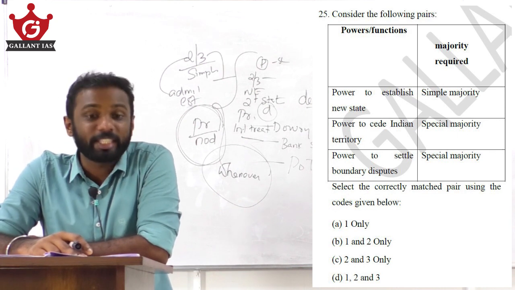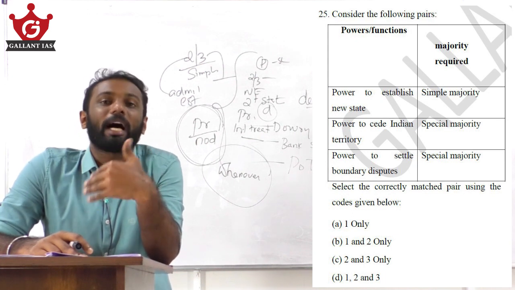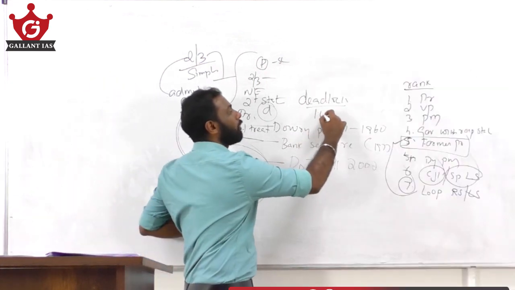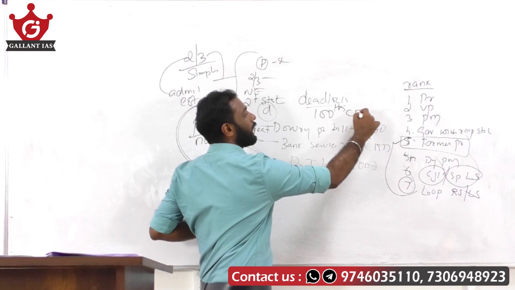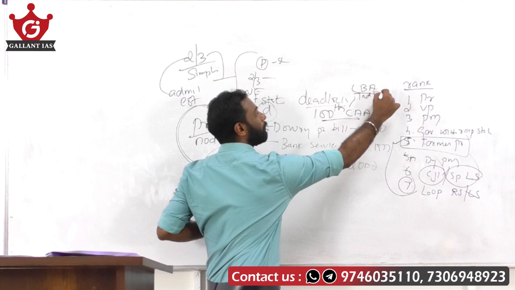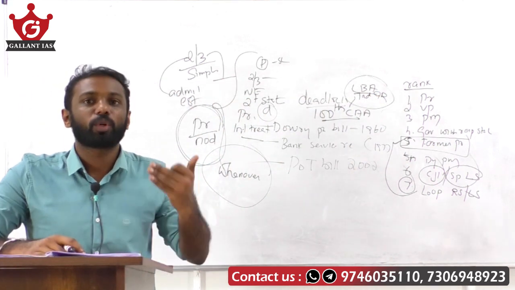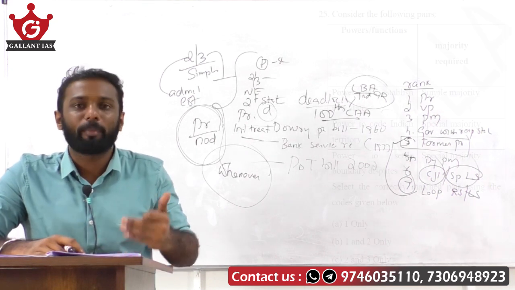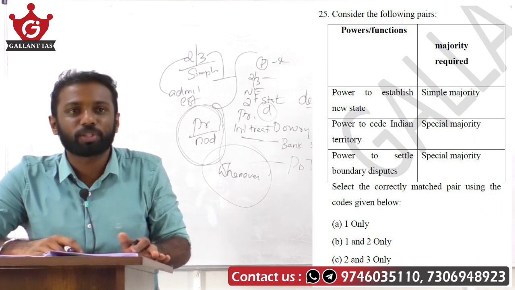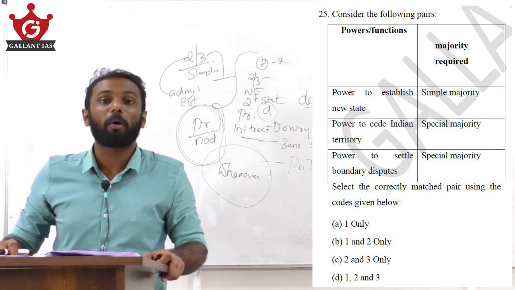Similarly, the power to cede Indian territory, that is the power of our country to give some parts of our country to another country, special majority is mandatory. See, we know the 100th Constitutional Amendment Act regarding the land boundary agreement between India and Bangladesh. At that time, we wanted to give some portion of our land to Bangladesh. So what we did is, we made a constitutional amendment act and we ceded some part of our territory to Bangladesh. For that, constitutional amendment is a must. Clear?